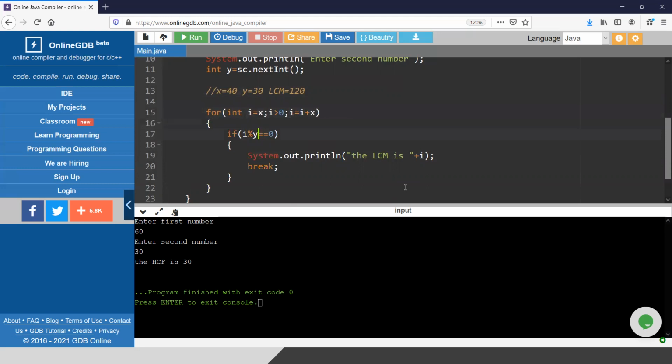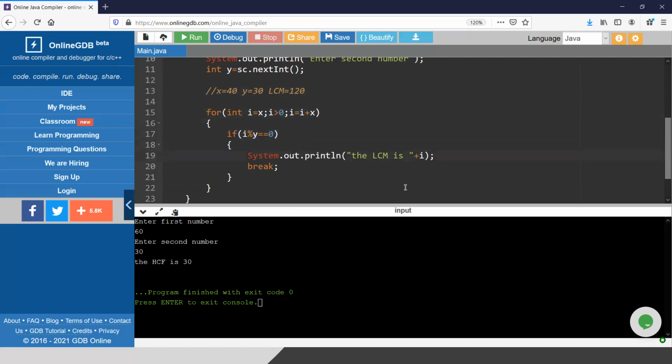I am checking 40 is divisible by 30. Answer is coming as no. Then 40 is incremented by another 40, i equals 40 plus 40, so it is becoming 80. Again it checks 80 is greater than 0, yes. 80 is divisible by 30? No. Then again 80 plus 40, so i becomes 120. Again I'm checking 120 is divisible by 30. Answer is yes.